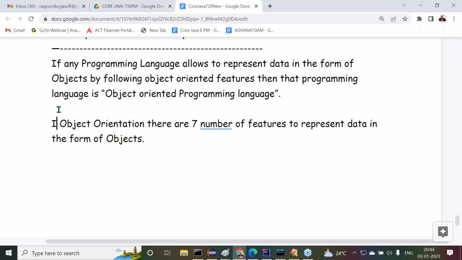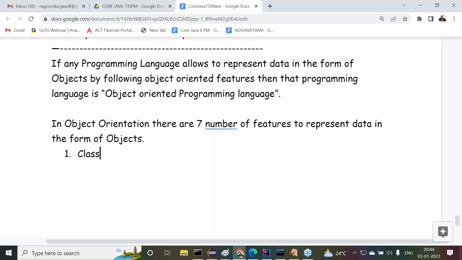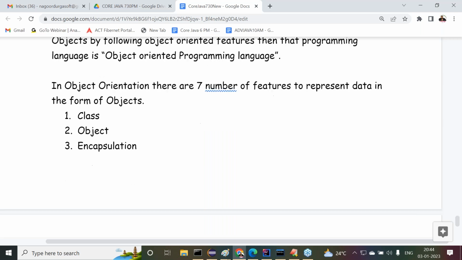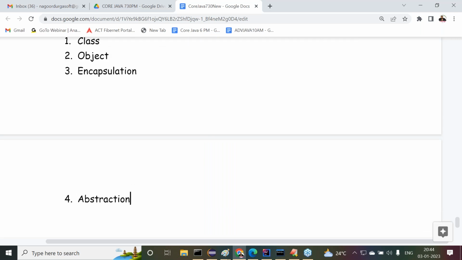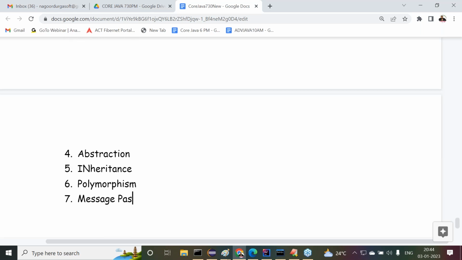What are these 7 features? Observe carefully. First one is class. Second is object. Third is encapsulation. Next is abstraction. Then inheritance. Next is polymorphism. Then message passing.